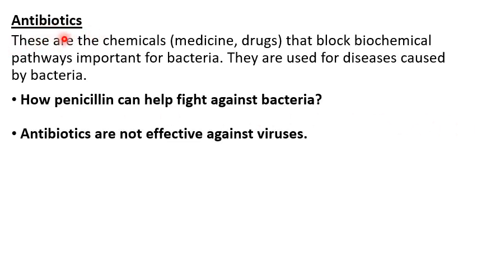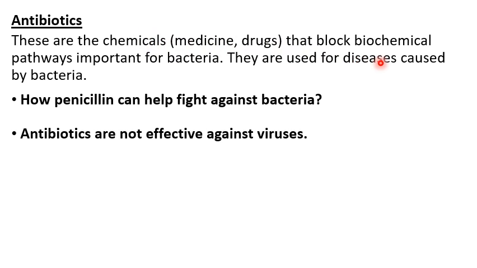Now next one is, what is the meaning of antibiotics? Antibiotics, students, are chemical substances which we obtain from certain microorganisms. These chemicals are used to kill bacteria and some other microorganisms, for example penicillin and streptomycin.